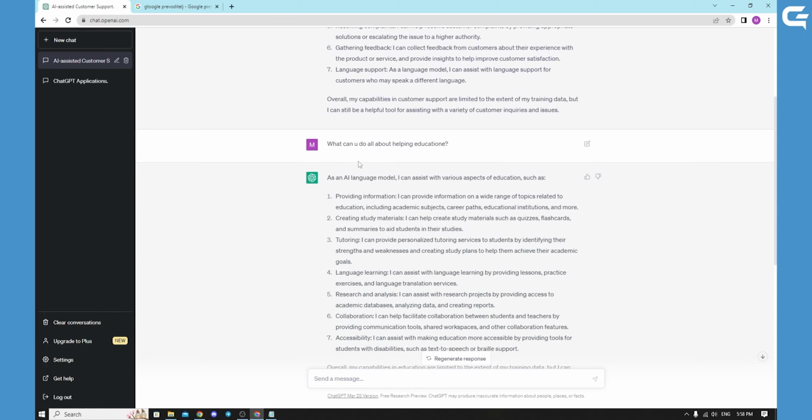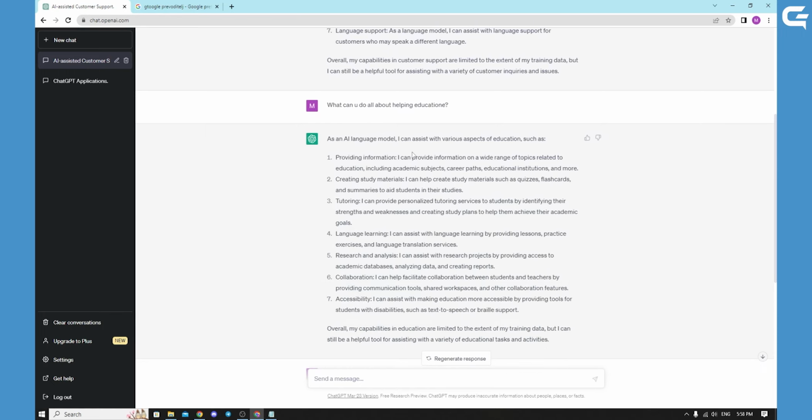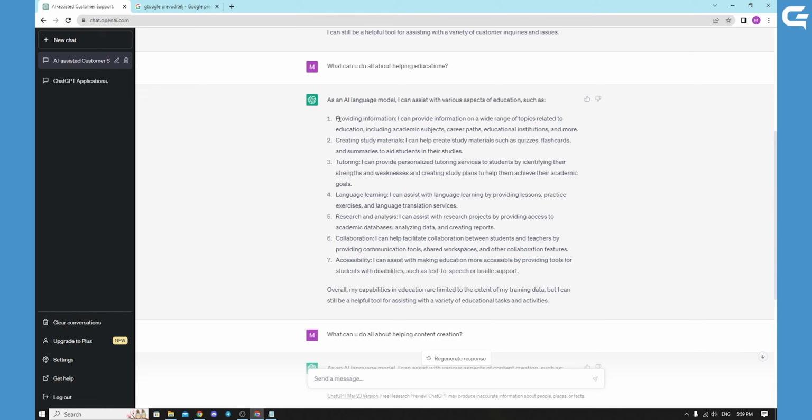The second one, I think, is education. Very popular. ChatGPT can also be used in education to provide a personalized learning experience. Teachers can create chatbots using ChatGPT to interact with students and provide answers to their queries. ChatGPT can also be used to generate explanations and examples for complex topics, making it an effective tool for learning. I asked ChatGPT how it can help with education, and it provides some answers. You can also make quizzes, everything.